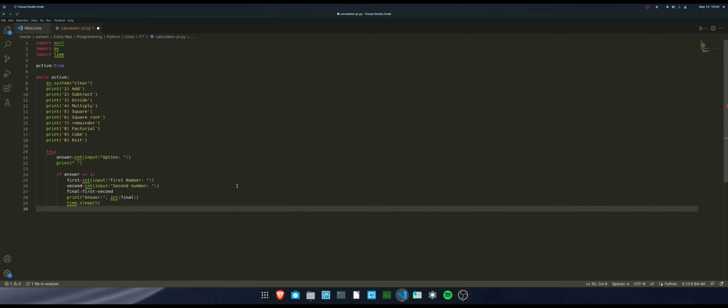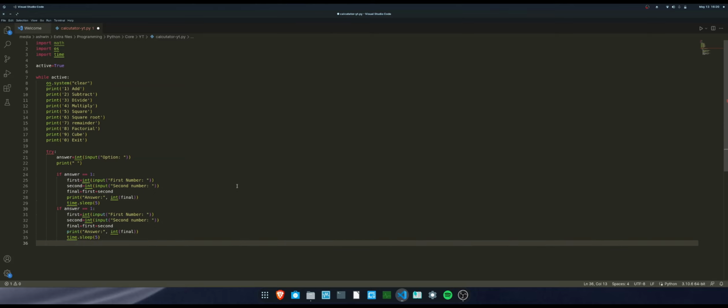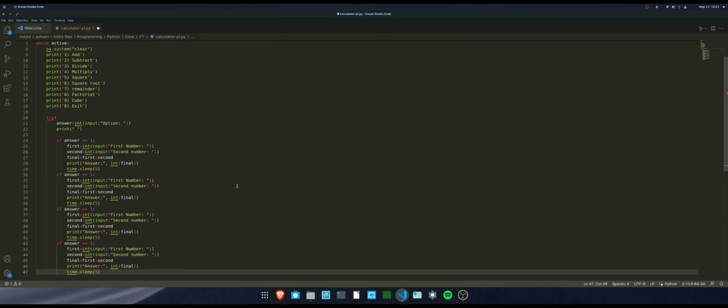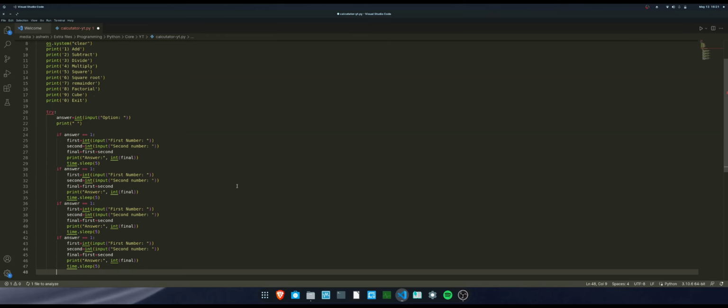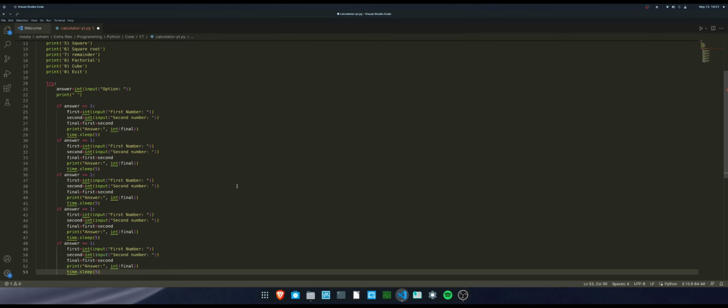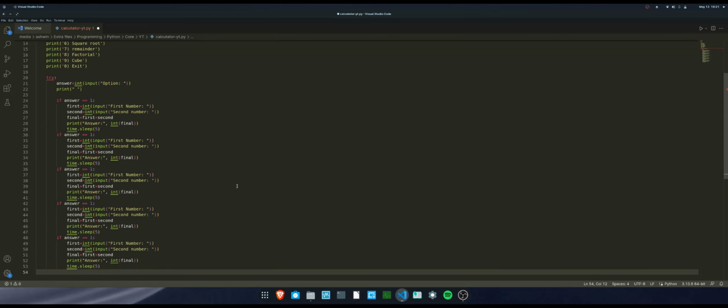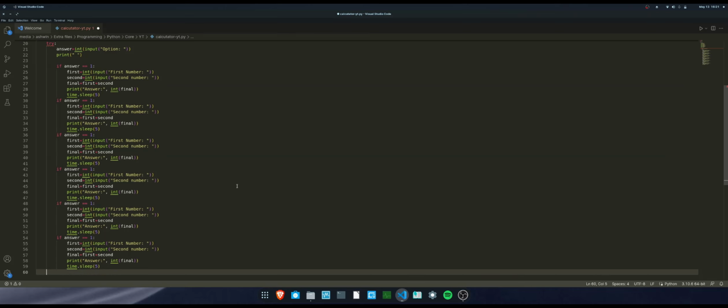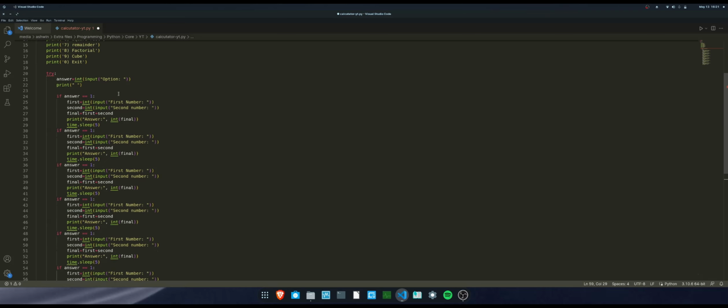So if answer is equal to 2, what if it's 3, what if it's 4? That's what we are basically coding here. Yes, this is actually a lot of code. If you haven't coded this many lines of code before, don't worry, you will be coding them once you do bigger projects. As I was saying, this project applies whatever you learned: if statements, else statements, loops, functions, modules. Tuples we are not going to use, but all the other things you have learned will be applied over here. So you can actually build this really easily.